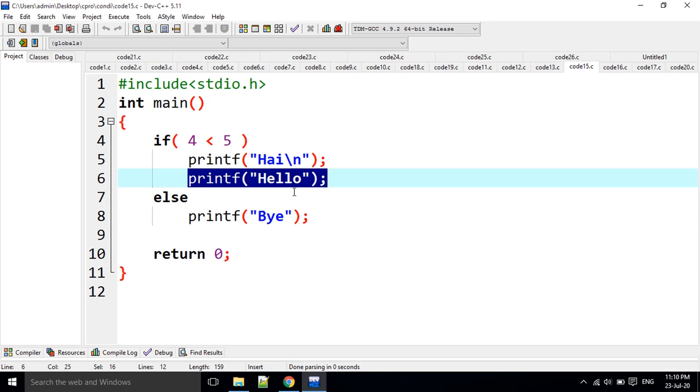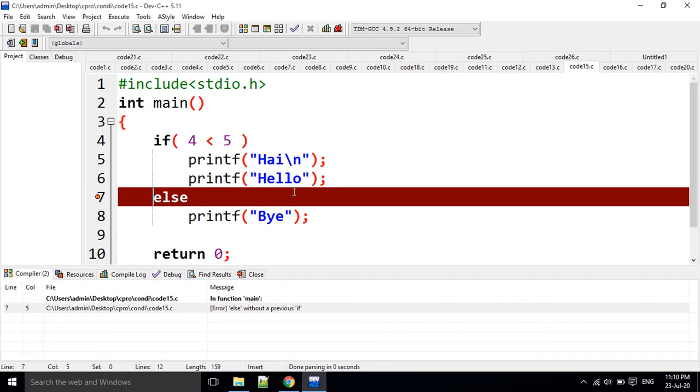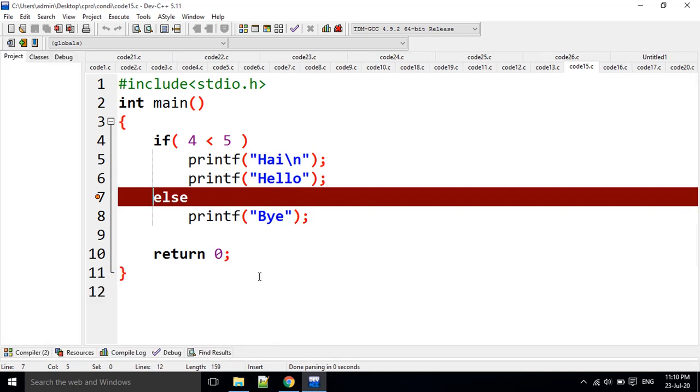But here there are no curly brackets. That means if there are no curly brackets, we can use only one statement here. But there are multiple statements belonging to this if. That's why it is going to give an error: there is no else without a previous if. If you are using two statements, we have to use curly brackets. No doubt about that.